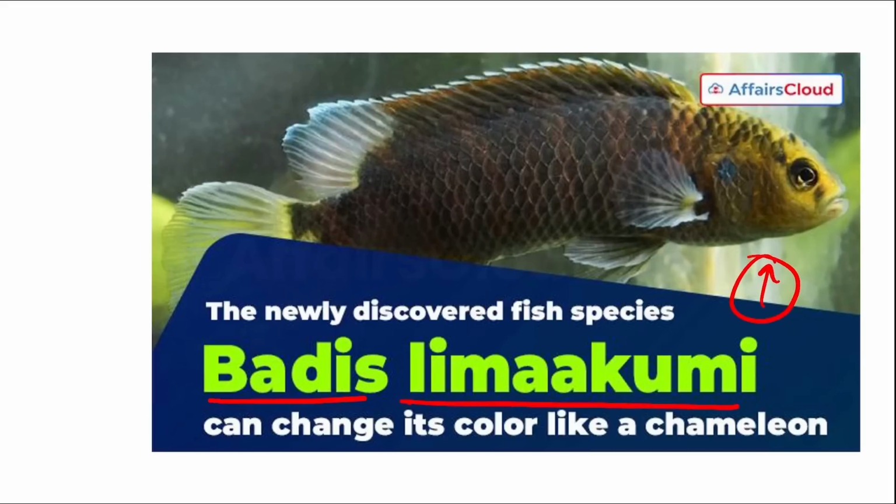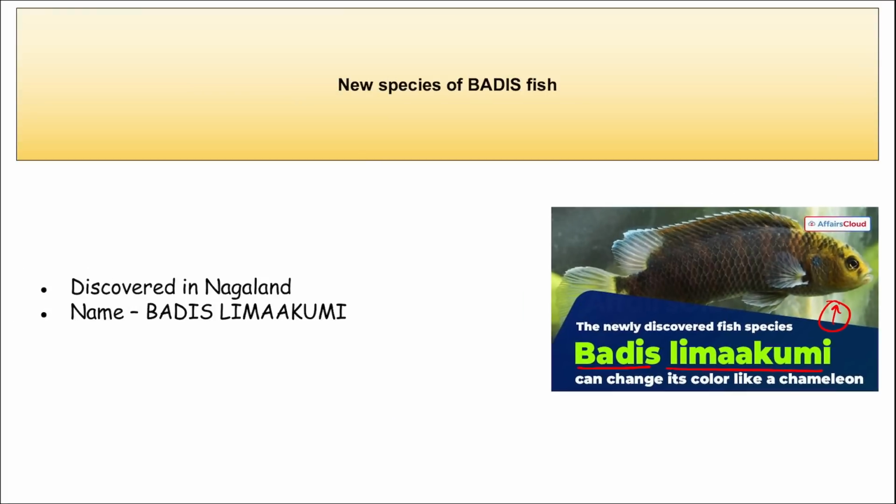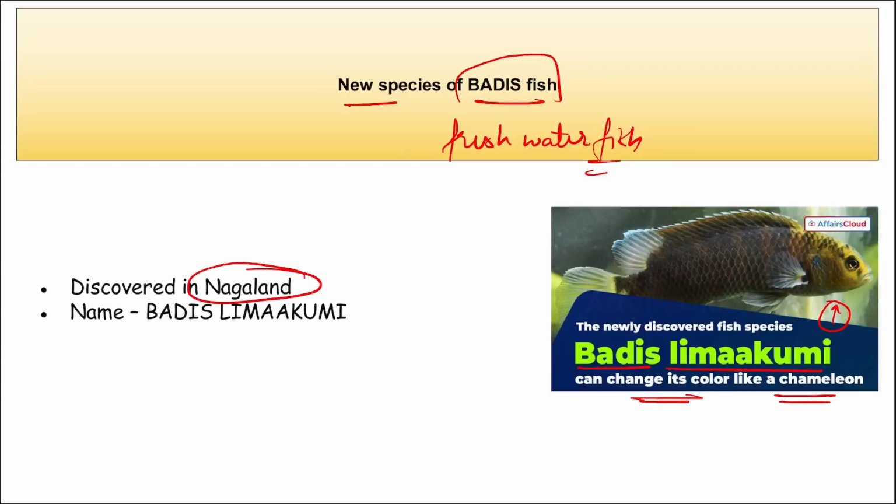Next is a new species of fish, Badis limakumi. As you can see in the picture, this is the new species that has been recently found. The interesting thing about this species is that it can change color, like a chameleon, correct? It is a new species of the Badis fish, a freshwater fish, correct? Badis limakumi was recently discovered from the Milak River in Nagaland, and as I just mentioned, it has the ability to change color.